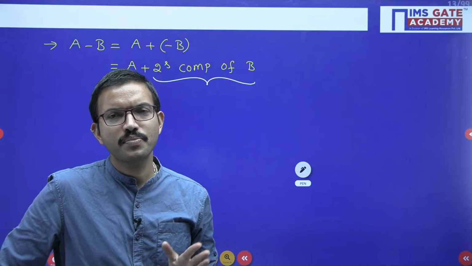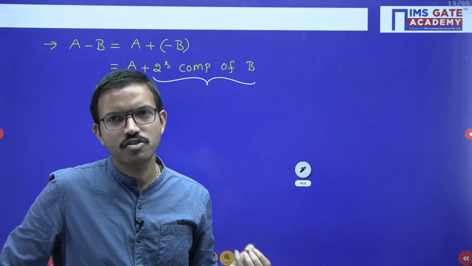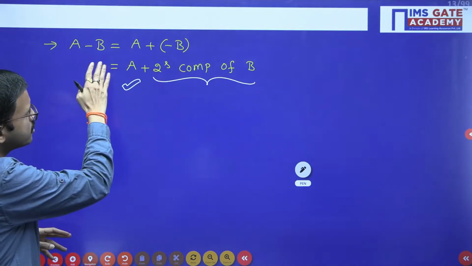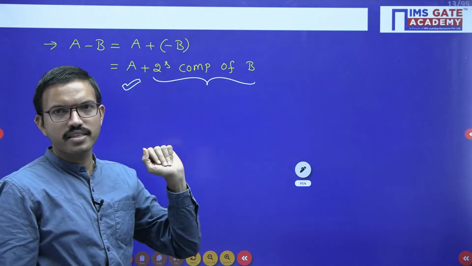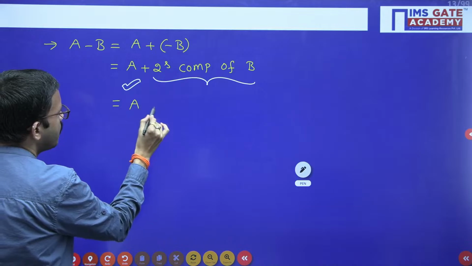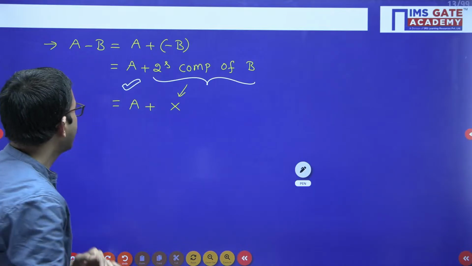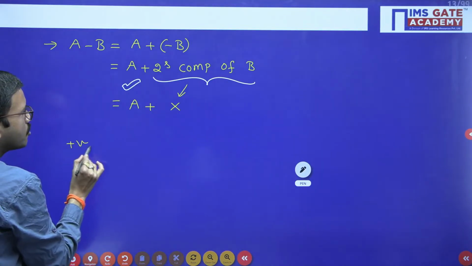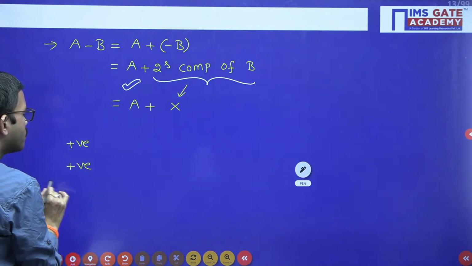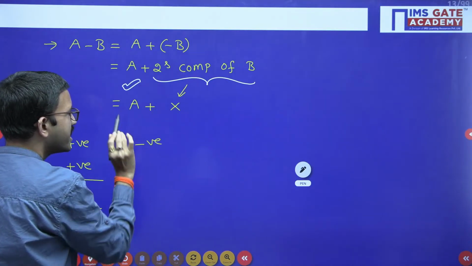Whenever you want to perform subtraction of two numbers, you don't need to check whether a is greater than or equal to b, or a is less than b, or whether we have to take a borrow. All these difficulties you can overcome. You are just converting the subtraction of two numbers into the addition of two other numbers. But now, for easy understanding, I am considering the 2's complement of b as x. Now you are adding two numbers, right? Suppose I consider all the possible cases regarding a and regarding x.